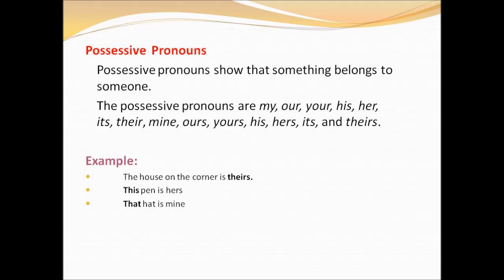Okay, children. So, what are some of the possessive pronouns? The possessive pronouns are my, our, your, his, her, its, their, mine, ours, yours, his, hers, its, and theirs. For example, the house on the corner is theirs. This pen is hers. That hat is mine. So, in all these sentences it shows that something belongs to someone. Okay, children?